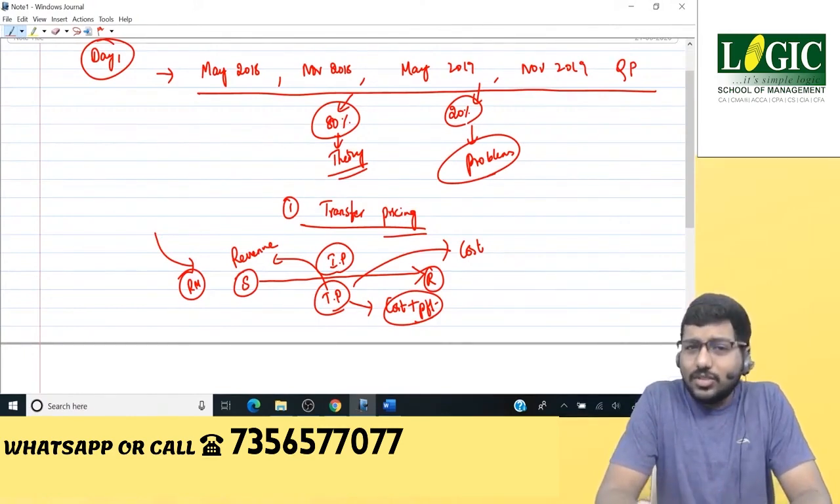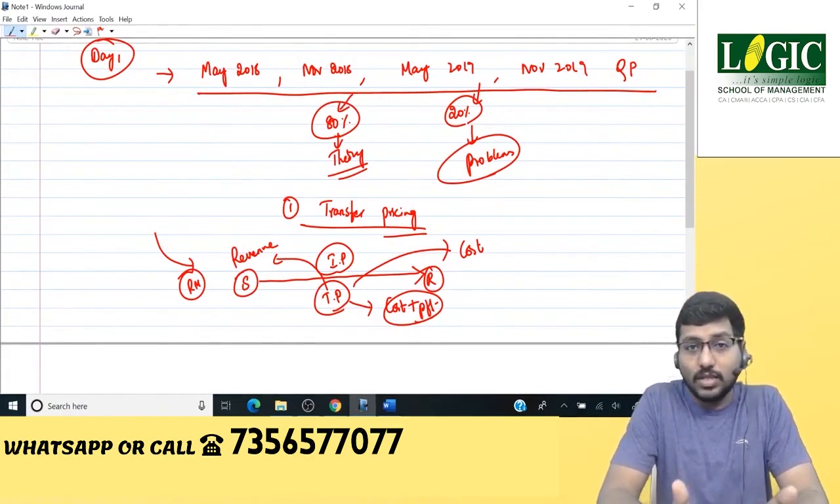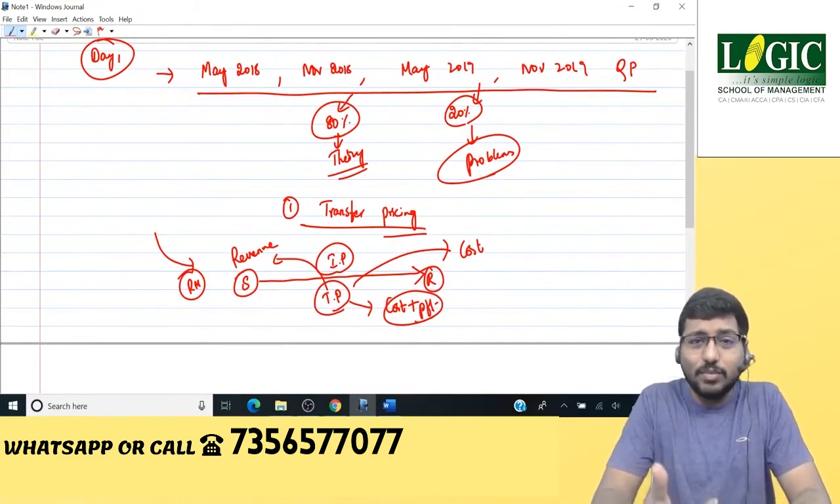So naturally, when transfer price is revenue for the supplying division, it would definitely like to increase its revenue. Therefore, it would like to increase its transfer price. So it always wants a high transfer price. Who wants a high transfer price? The supplying division. And coming to the receiving division, because it's a cost, because the receiving division is buying the intermediate product